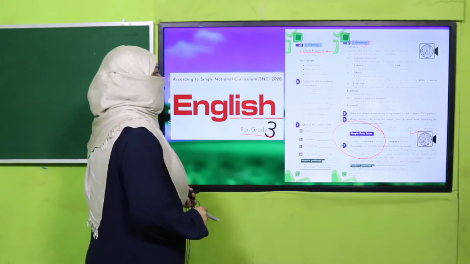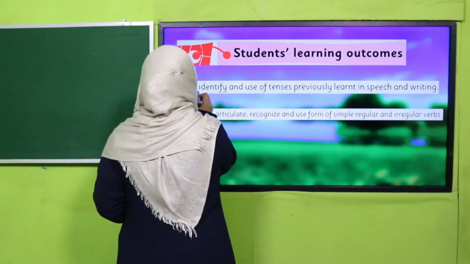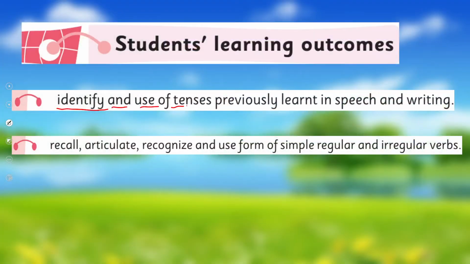So today we are going to learn further, and we learn to identify and use tenses previously learned in speech and writing: recall, articulate, recognize, and use the form of simple regular and irregular verbs. These are our today's SLOs.